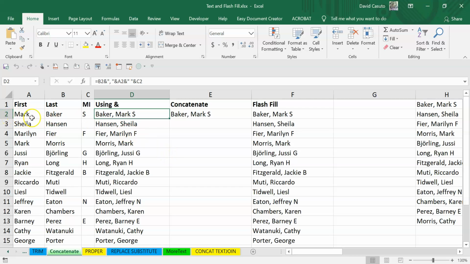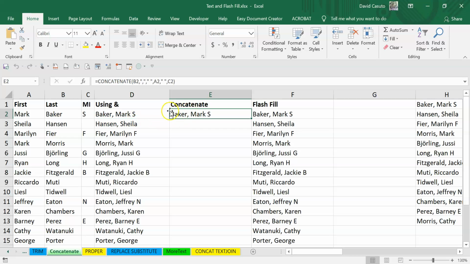So we have these three names here, Mark, Baker, and then we have S, right? These three cells. And we want to basically concatenate these, for example. And you'll notice that I have this very complicated looking formula, equal sign, I'm using the ampersand and all that stuff. And that pretty much accomplishes this. That's fantastic, right? But there's a lot of room for error and we've got to memorize these things. So that could maybe not be what we want to do.